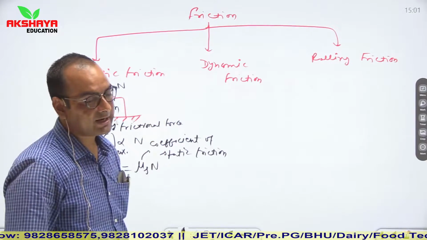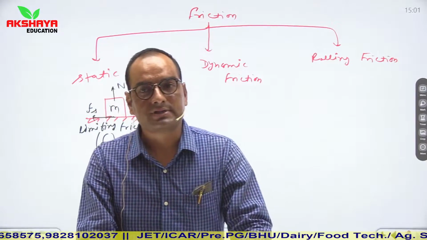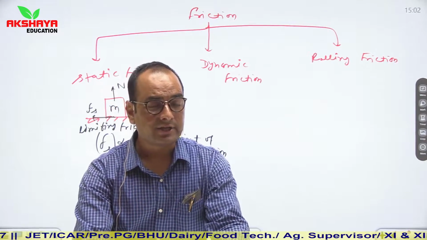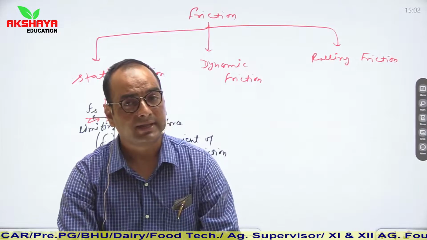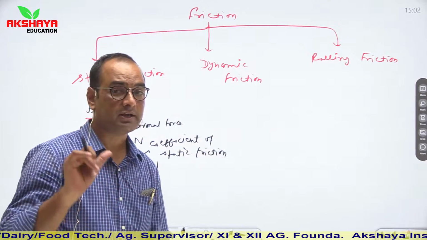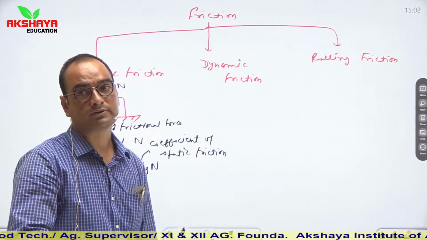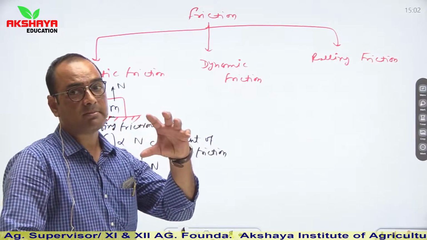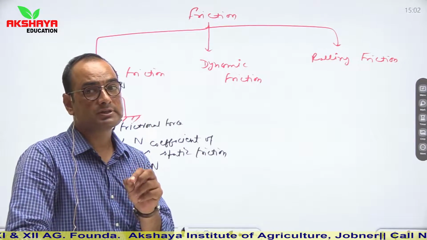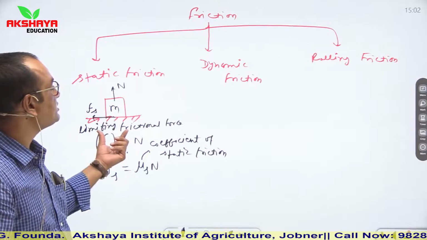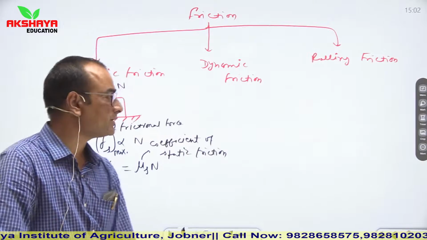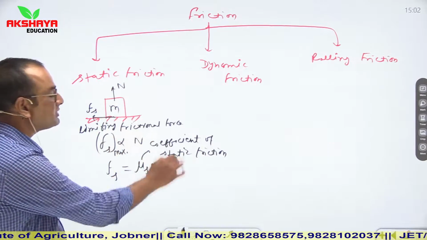So what happens? Let us say an object is placed on a surface and we are applying an external force. If we apply an external force and there is no change in position of that particle, then in that situation static friction is applied on that object. Now if we increase the magnitude of applied force, then at a maximum applied force, if we increase it slightly, there will be a change in state of that particle. It means that the particle will now come into a moving position. So that's why it is known as limiting frictional force.